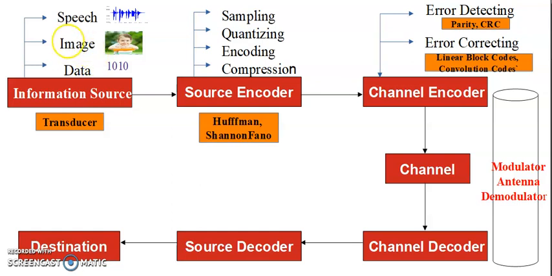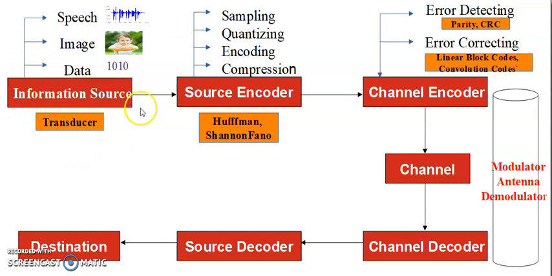So that is, whatever the data you have to transmit, that information should first be converted into electrical form or the data which is suitable for the transmission. And sometimes the data is directly like 1010 in computers. So the information is anything that should be communicated via digital communication system. So for that one we will see here.